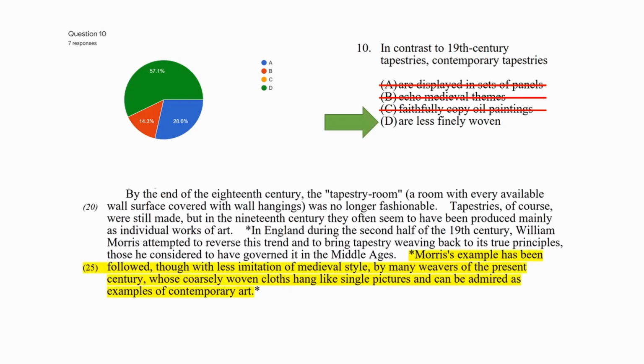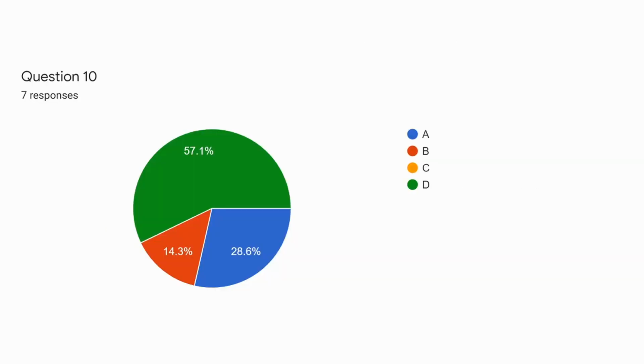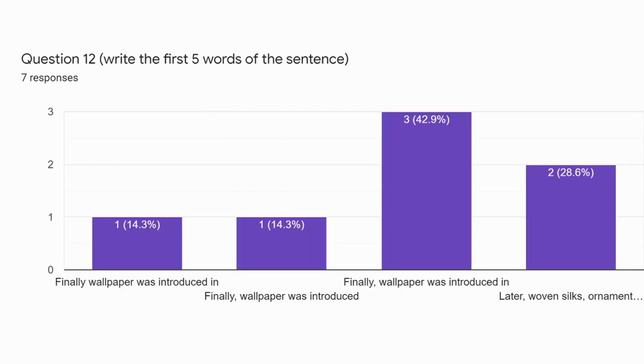And this is actually written in the paragraph if we look closely at this sentence right here that's highlighted. It says, coarsely woven cloths. Coarse is the opposite of fine. So coarsely woven cloths means that they are less finely woven. So the correct answer is D, and most of you got that right. Question 12 looks like it has many different answers, but that's just because each group wrote the answer a little bit differently. So if we take a look at the bottom, we can see that all of these are the same except for the last 2 answers on the right. And the correct answer is finally wallpaper was introduced, which is most of you.